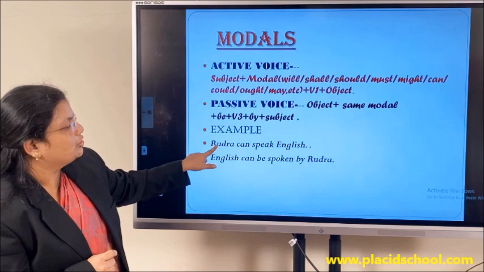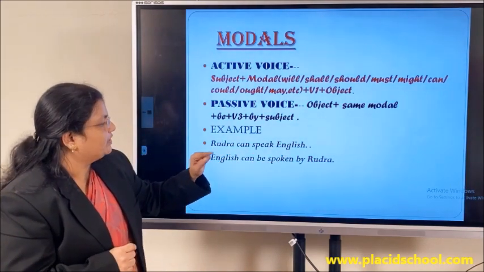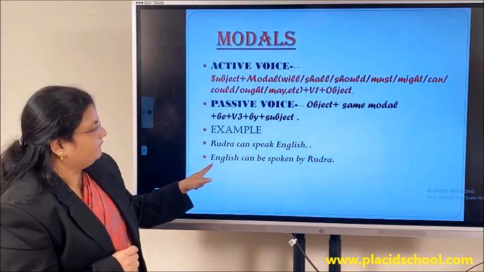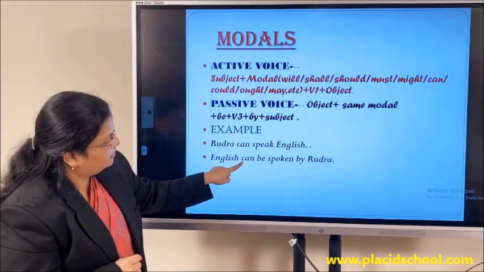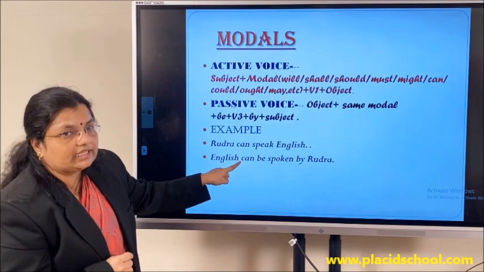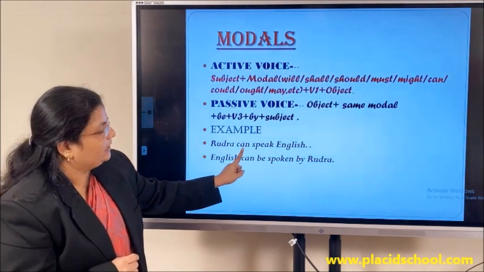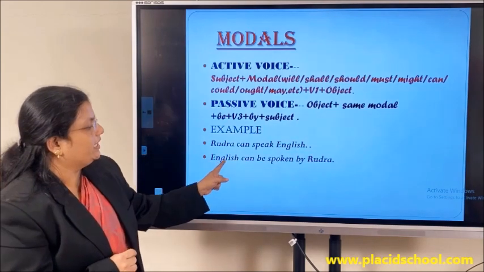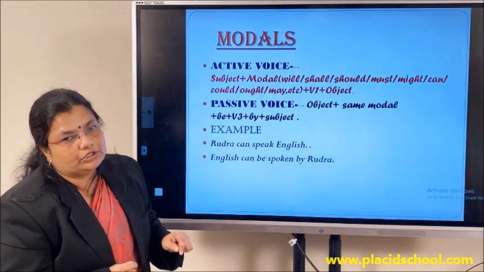Look at the example. Rudra can speak English. Rudra can speak what? English. English we brought to the beginning. We brought the same modal down, can. Now with that we have to add be. Can be plus V3 form of the verb given in active voice. English can be spoken by Rudra.